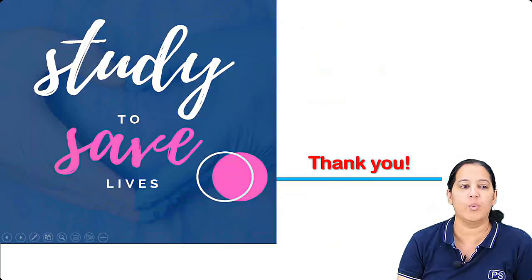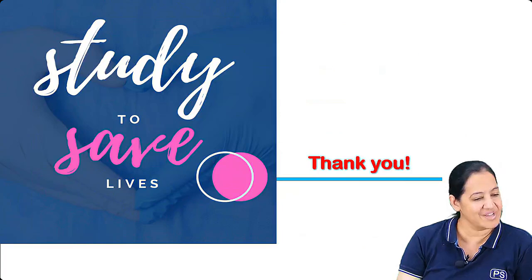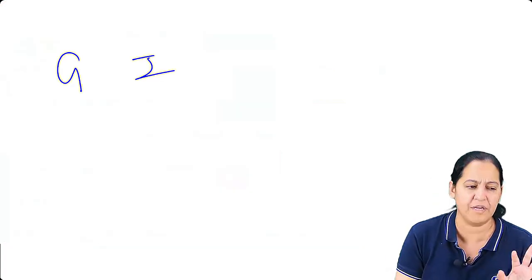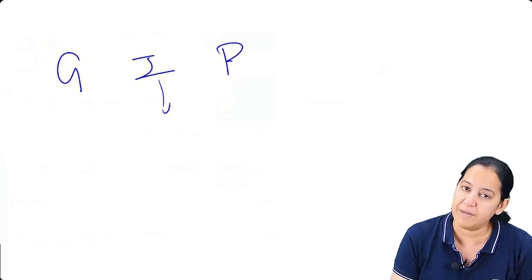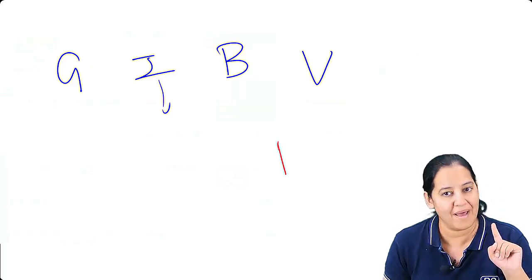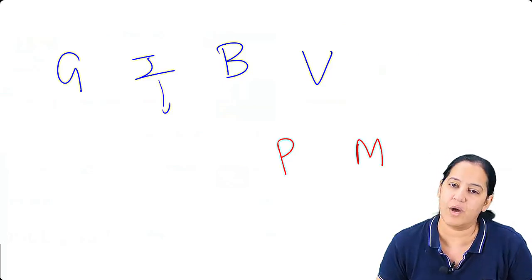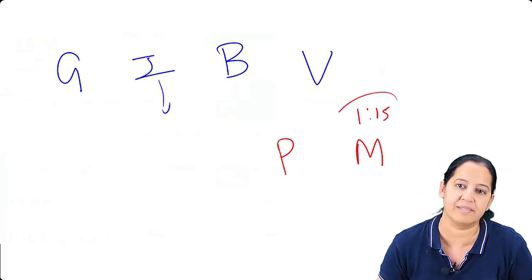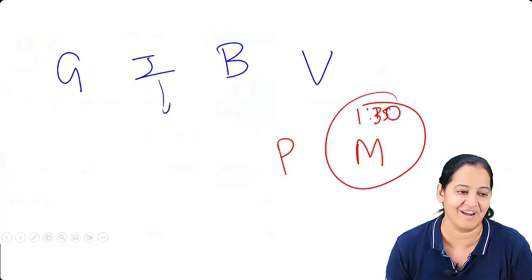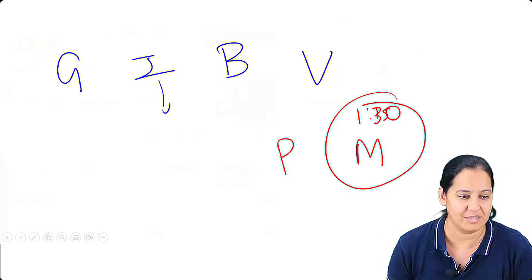Okay, we are done. We are done with complete virology. So till now, complete general, complete immuno, not complete immuno, few topics are left. Anyways, complete bacteria, complete virus done. Now two sections are more left, parasito and micro. Parasito requires 1 hour and maximum 1 hour 15 minutes, right? Okay, and if you take more breaks, 1 hour 30 minutes, it will not take more than that. Micro is a very small section.